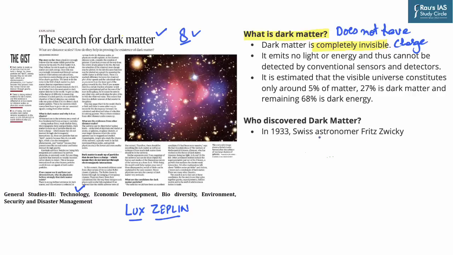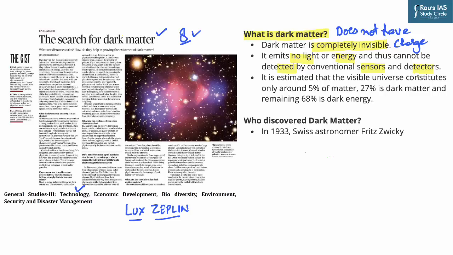We are aware of the fact that when we look at something, we can see it because of electromagnetic phenomena. These dark matter particles do not have any kind of charge, and that is why they do not create any kind of electromagnetic phenomena. This is the reason they are considered to be dark. So, in a nutshell, they emit no light or energy and thus cannot be detected by conventional sensors or detectors.